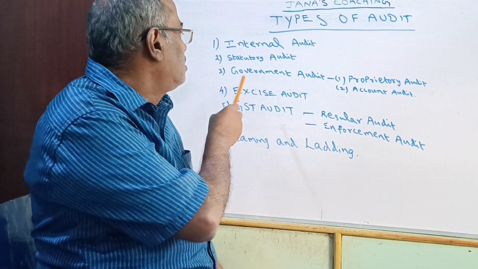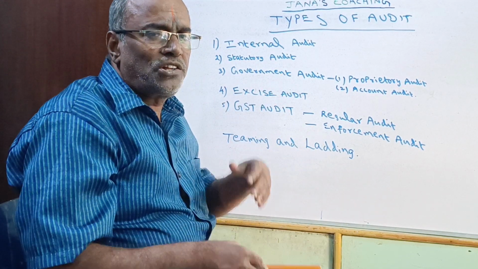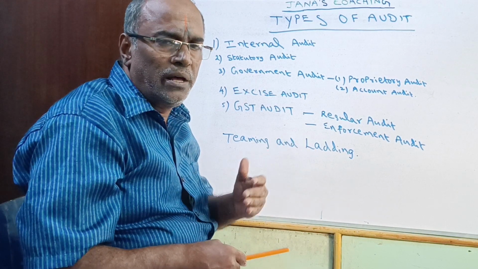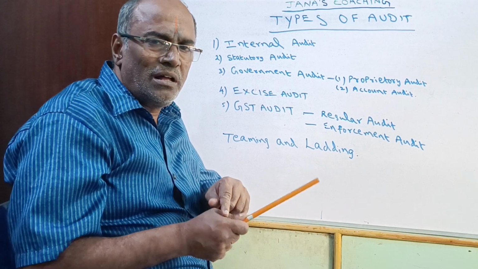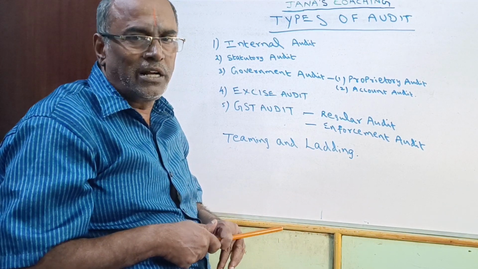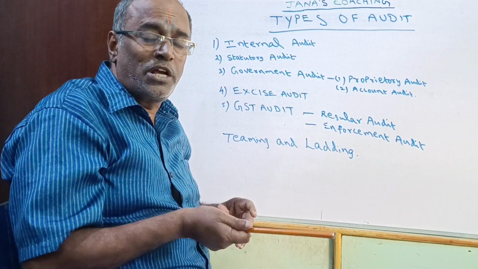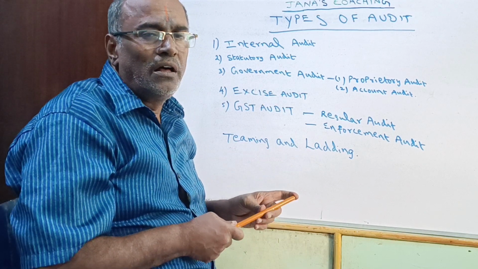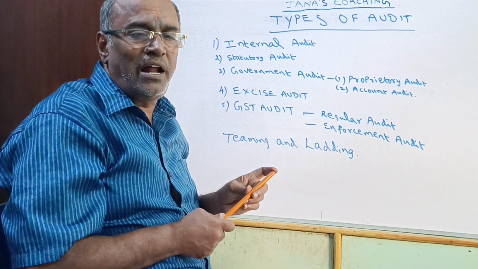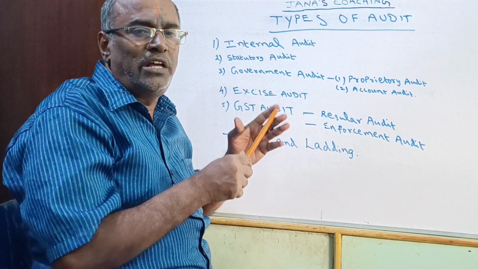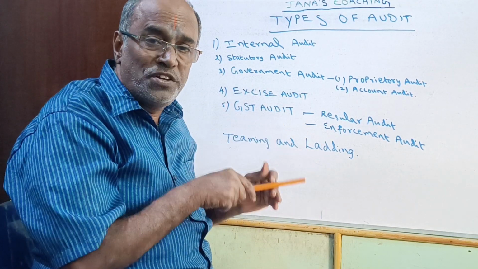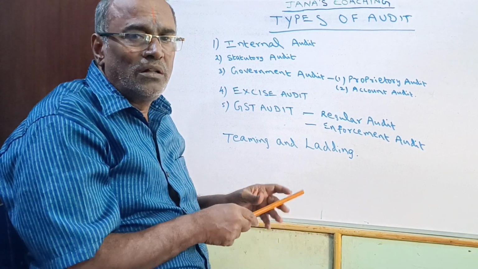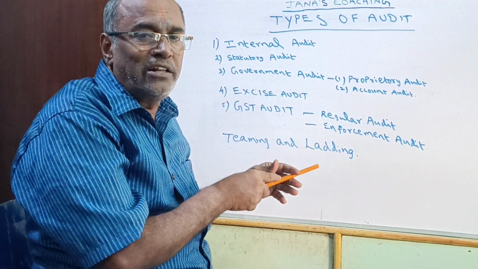Then government audit. After the statutory audit is done, if the company is a public sector company or a government company, the accounts have to be given to the government auditor at the specified location in the region. The accounts have to be submitted to that region, and the government audit will visit the company, and the accounts will be thoroughly verified.